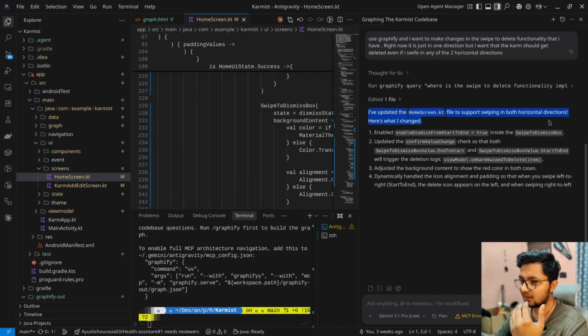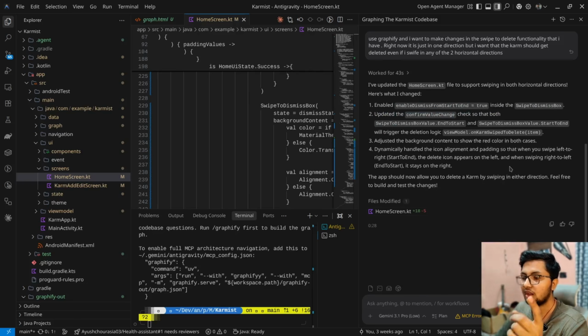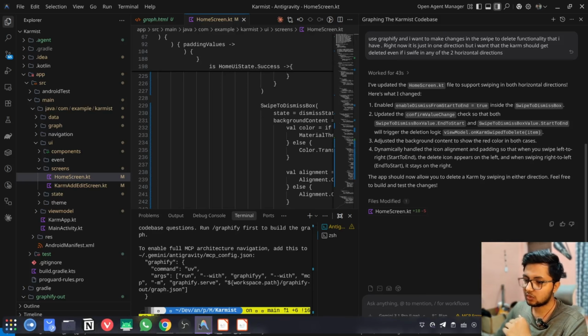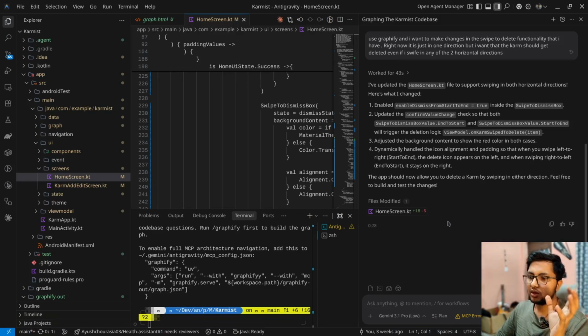And it is saying that I have deleted the home screen. See how fast it was. Previously it was going to think the third time, but here it just thought one time, and it has also done the changes. So this is such a small time gap, but when you will have bigger projects, then the time gap will be huge. So I think you understood what I wanted to tell you, and integrate it into your workflow and tell me how it goes for you. Till then, keep learning, keep coding, keep debugging, and sayonara.